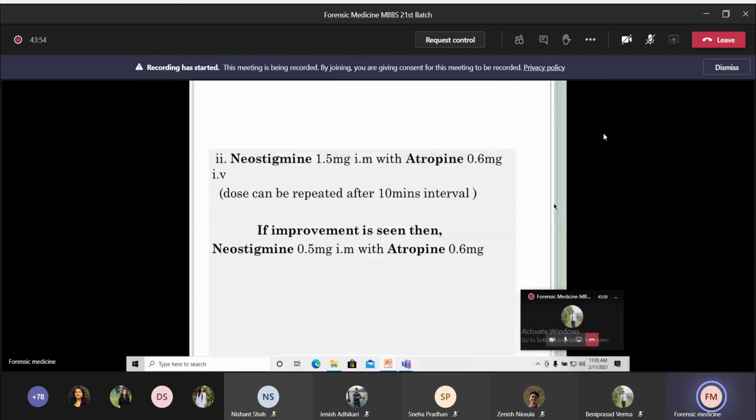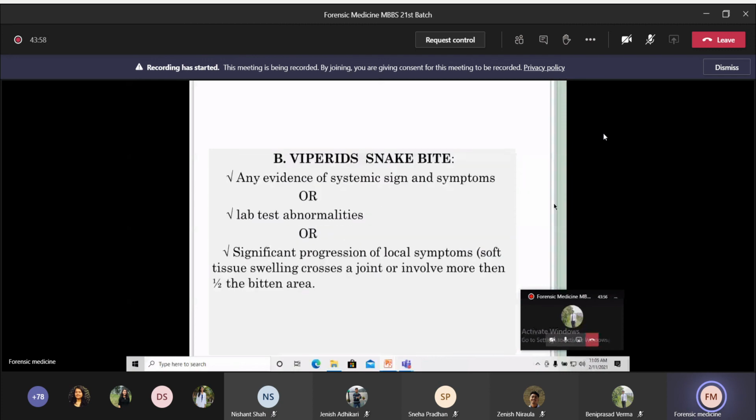Next one, in case of bipolar snake bite, if there is any evidence of systemic signs and symptoms, abnormal lab tests, or significant progression of local symptoms, that means the swelling has covered the entire bitten limb, or it is also present across or adjacent joints, or the swelling has covered half of the bitten area, then you should start anti-snake venom treatment.